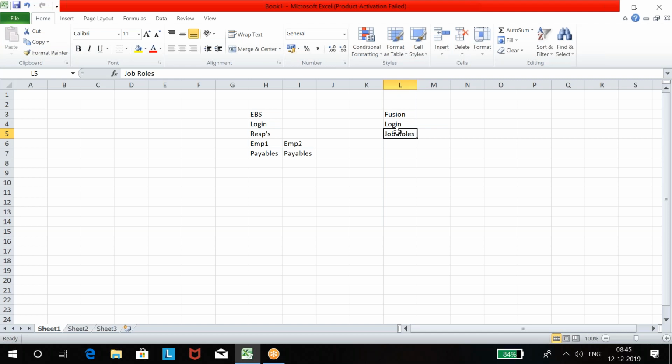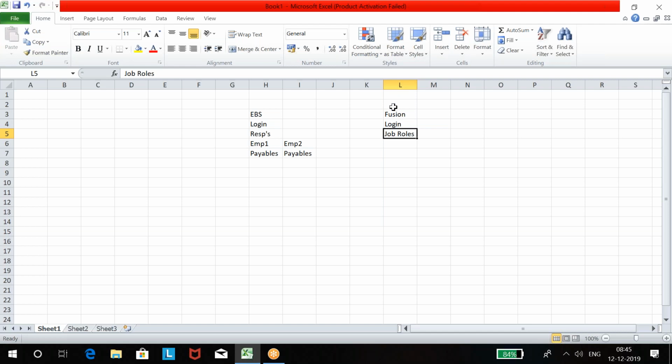Before that, release 12 and release 11 were there. In release 13, they created job roles and included everything in the job role. So only job role is enough. Even when you create a custom job role, you have to include everything you want in one job role. You can't create job role and abstract role separately. Everything in one is called a job role.